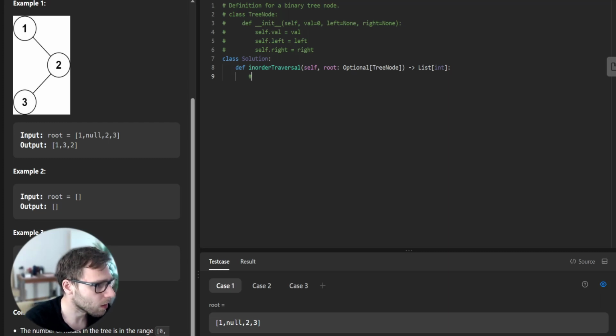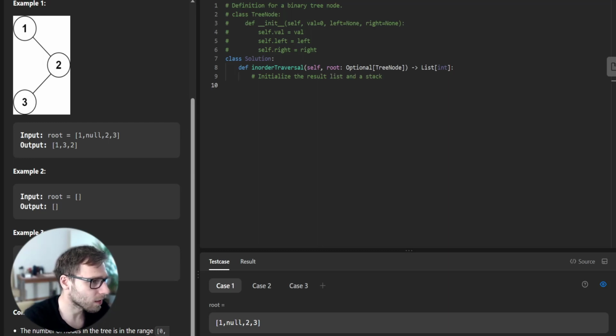I will comment and initialize the result list and stack, both lists, and start from the root node. Current equals root, and a while loop to visit all nodes.